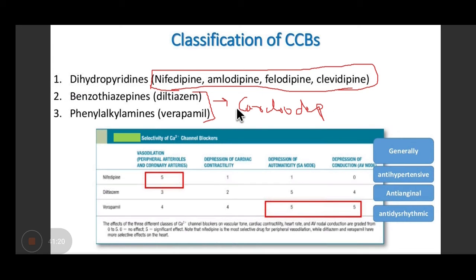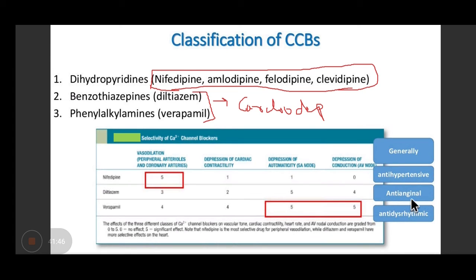So why is this difference important? Let's say you are sitting in an OPD, two patients come, one has hypertension, the other has angina. And you have to prescribe a CCB only. So in a case of hypertension, which CCB will you prefer? And in the case of angina, which CCB will you prefer?